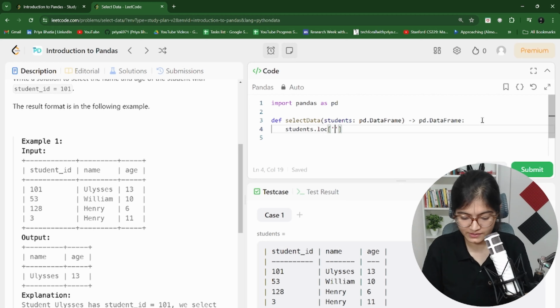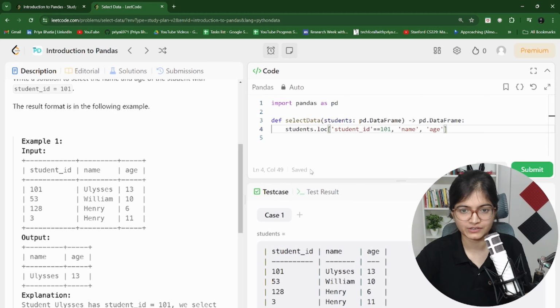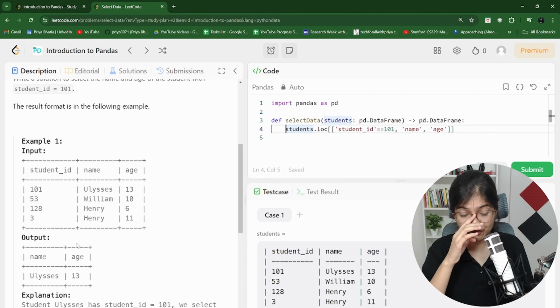So what I want is student.loc. I want student_id, which is equal to, obviously, a constraint 101, and wherever this constraint is satisfied, what we are looking for is the name and the age of that person. And here I think this should work fine. What they are displaying is the name and the age, those two things.